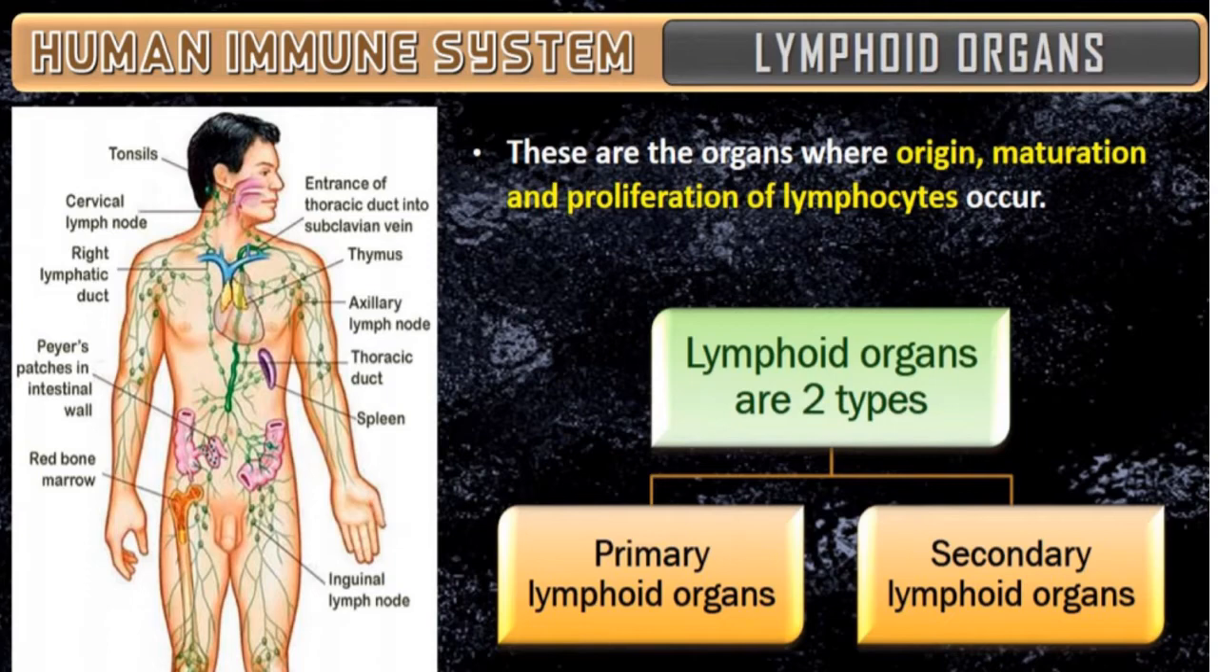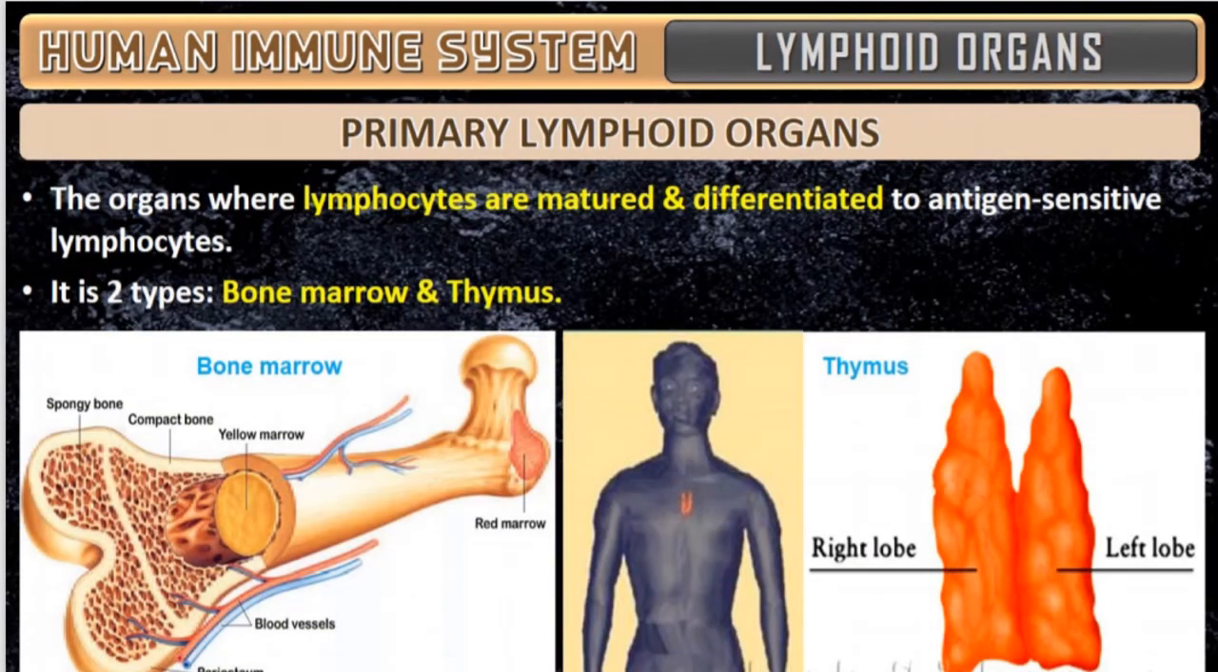Okay. Coming to the primary lymphoid organs: the organs where lymphocytes are matured and differentiated into antigen-sensitive lymphocytes. They are of two types. The primary lymphoid organs are also called the central lymphoid organs.